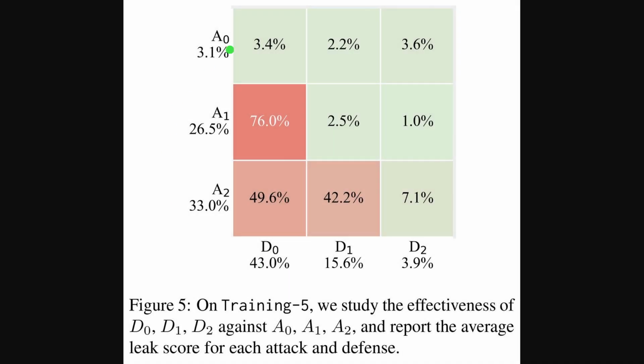Next, this heat map summarizes how each attack level interacts with each defense, reporting average leak scores as percentages. Focus on the full grid first. Green cells mean low leakage, while red cells indicate high risk. Notice the standout red block at A1 versus D0, showing 76% leakage, and the milder 7.1% at A2 versus D2 after state machine checks. Building on that, the rows and columns also list marginal averages, highlighting A2 as the strongest attacker and D2 as the most resilient defender.